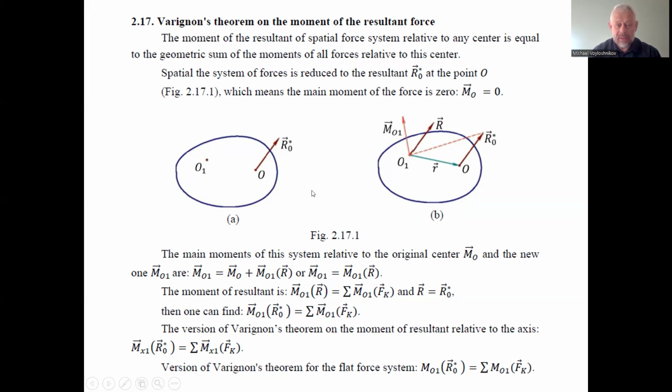The transfer of the force to another point on the parallel line of the action corresponds with the rise of the rotating moment, here on figure 2.17.1. The rotating moment is vector moment M0,1.